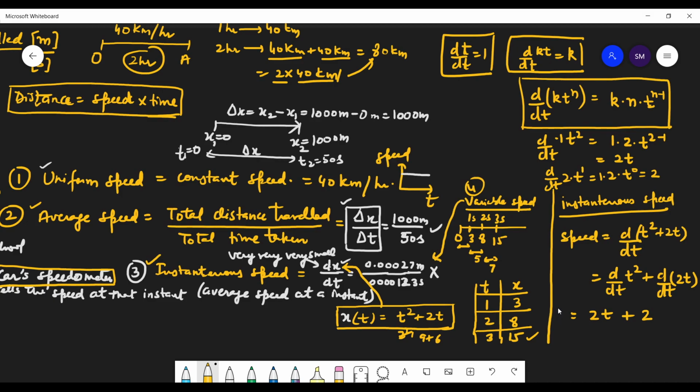Now sir, what is the advantage of this? This is the speed function. You can find the speed at any point of t if you have the speed function. So from the position function, if you differentiate the position function, you get the speed function. So we can write it like this also: we get the speed function when we differentiate the position function.